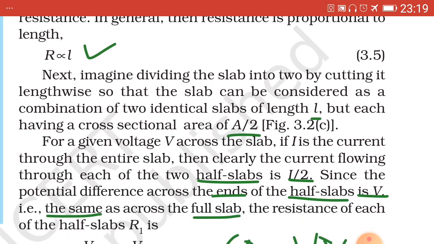Then the current flowing through each of the two half slabs will be I by 2, and the potential difference across the ends of the half slabs will be V, that is the same potential difference V across the full slab, and current will be I by 2.